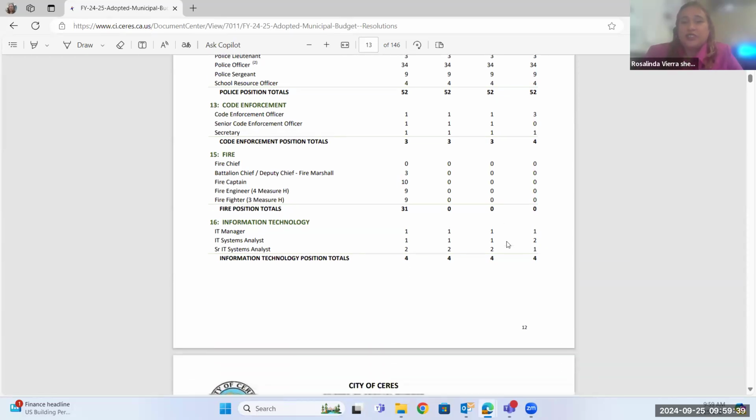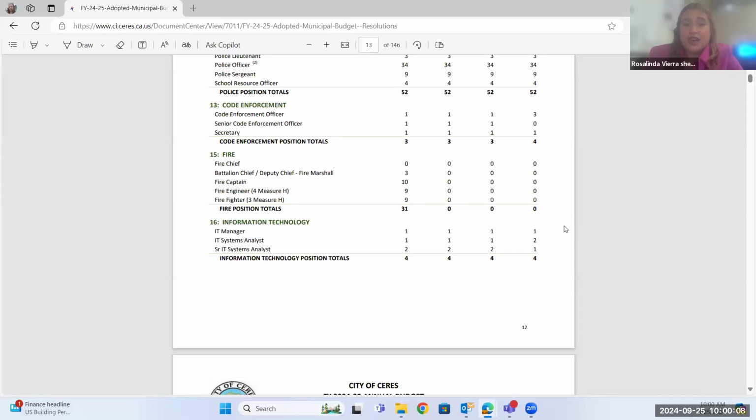Now, Modesto Fire, you may or may not know, is under contract. So we actually don't have a Ceres Fire Department per se. It's now being managed by Modesto Fire, who also oversees several other cities, such as Waterford, Riverbank, Oakdale, and Turlock, as well as a few others. We have a flat fee regardless of how many fires we have, how many medical calls, illnesses, or medical leaves.